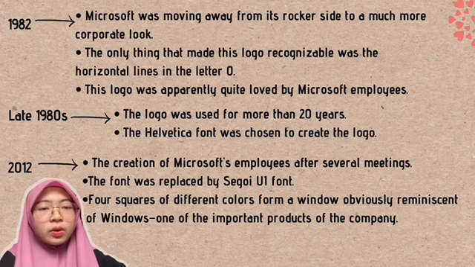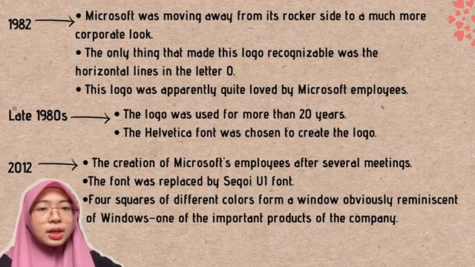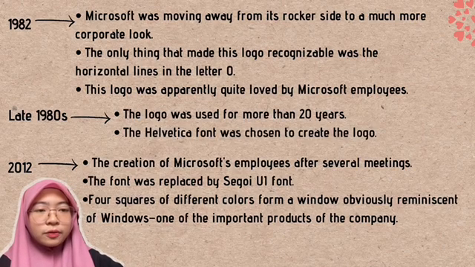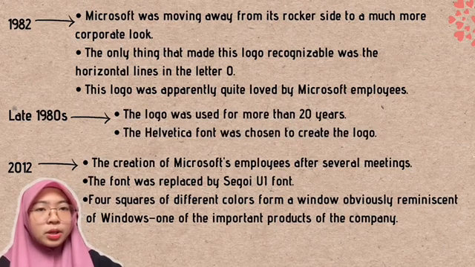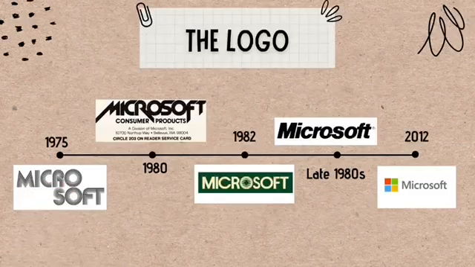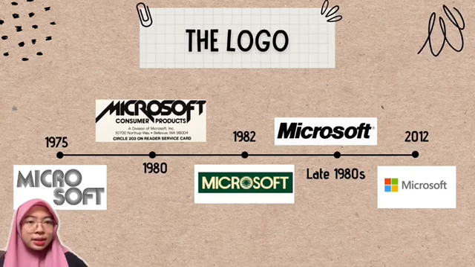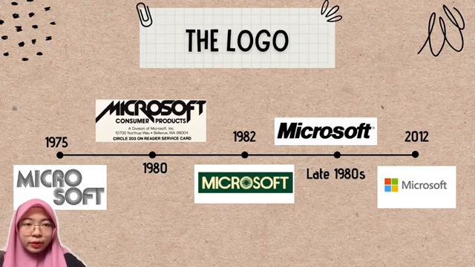In 2012, after several meetings of Microsoft employees, they decided to change the logo again. The font was replaced, and 4 squares of different colors were added to form a window, which is one of the important products of the company. As you can see, these are the changes of the Microsoft logo from 1975 to 2012.